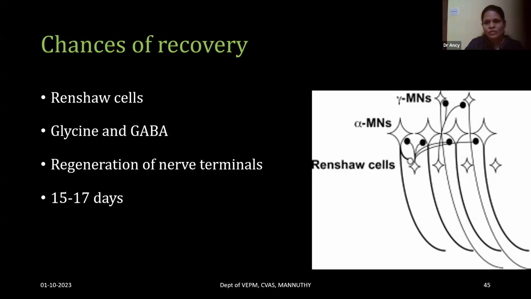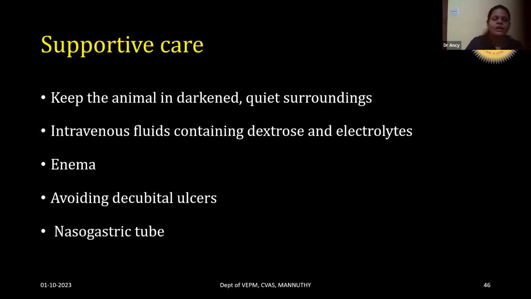This is possible in the case of humans because they can sedate the humans and provide ventilator support, by which they are reducing the mortality. In human tetanus cases, the mortality is very less. But in the case of animals, maintaining the tetanus animal for 15 to 17 days is not that easy with the reduced facilities. Because the animal should be kept in dark, quiet surroundings, and there should not be any light or sound stimuli.